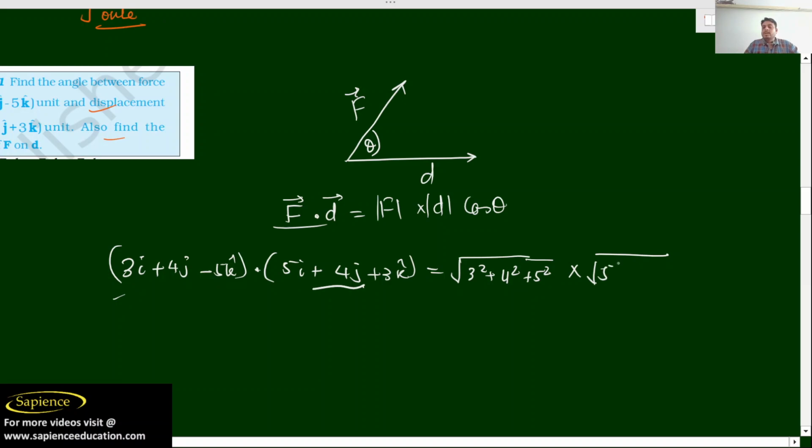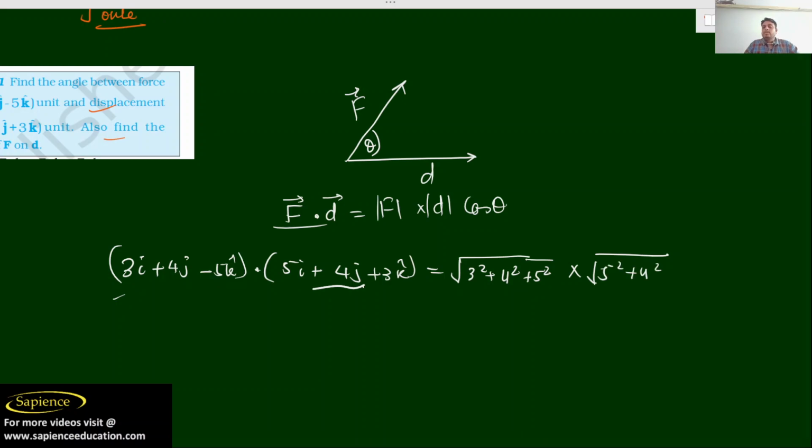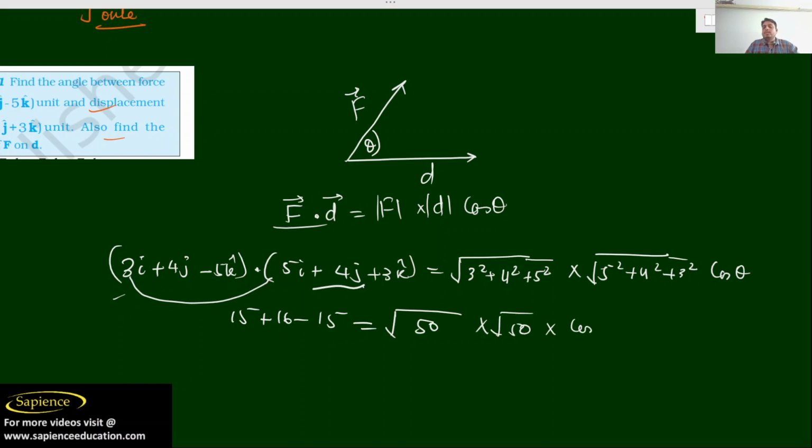So 5 square plus 4 square plus 3 square, into cos theta. So it will be 5 times 3 is 15, plus 4 times 4 is 16, minus 5 times 3 is 15. And this is equal to root under 3 square, that is 9, 4 square is 16, plus 5 square is 25. So basically it is root 50 into root 50 into cos theta.